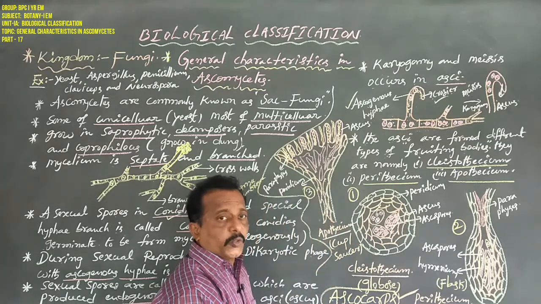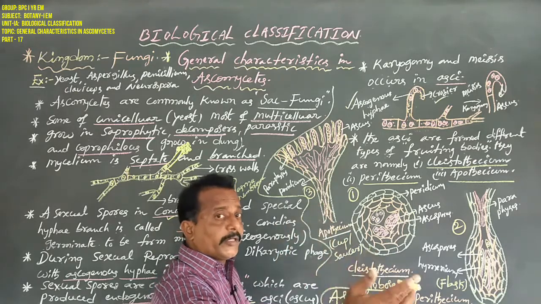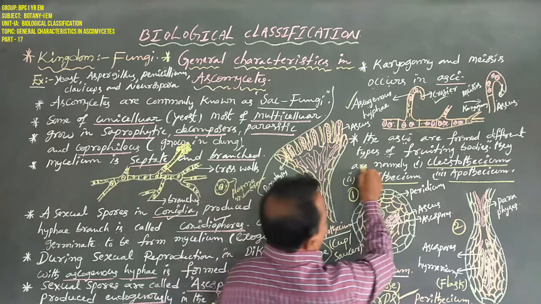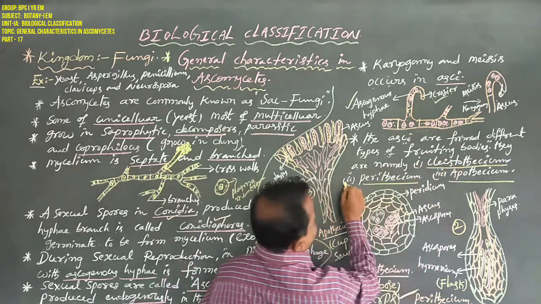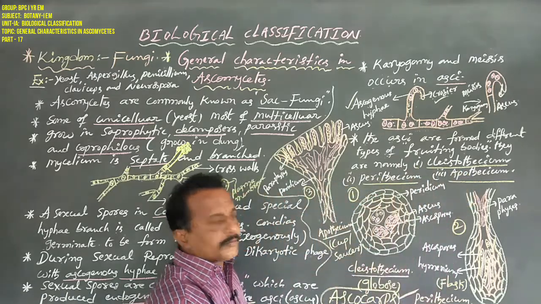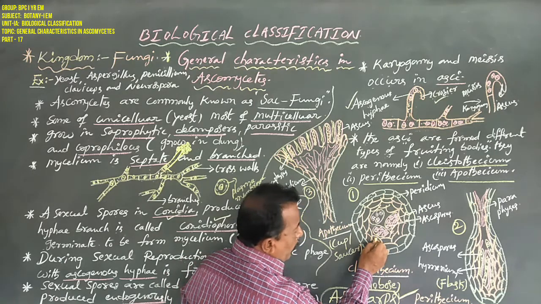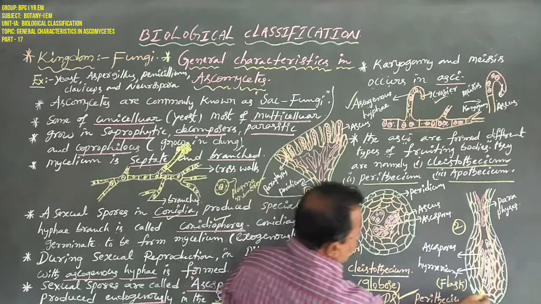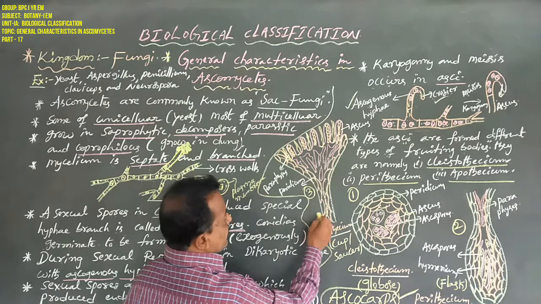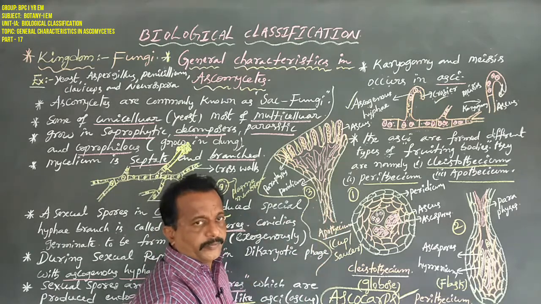Three types of ascocarps, or three types of fruiting bodies, are present in the class Ascomycetes. They are namely, first one Cleistothecium, second one Perithecium, third one Apothecium. This is a Cleistothecium fruiting body or ascocarp. This is a Perithecium fruiting body or ascocarp. This is an Apothecium fruiting body or ascocarp.